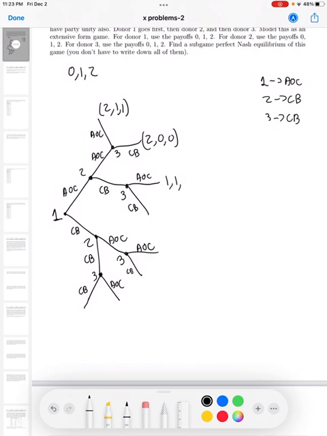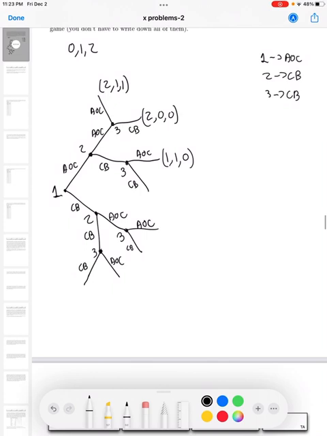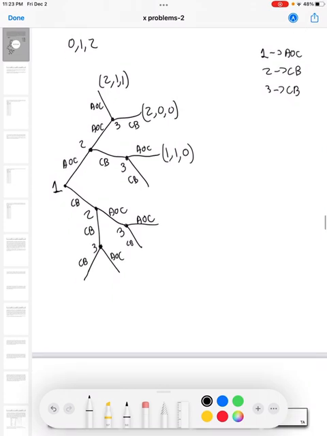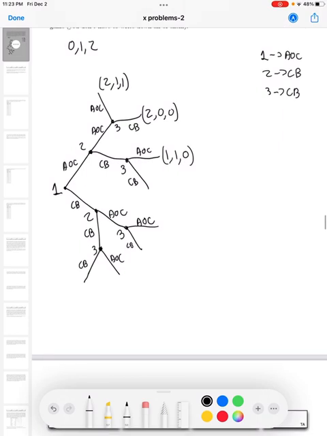However, 3 gets a payoff of 0, since there's no support behind CB and since it chose AOC. Now right below it, donor 1 chooses AOC again, 2 chooses CB, and this time 3 chooses CB. So this is the worst thing for 1, and this is the best thing for 2 and 3.